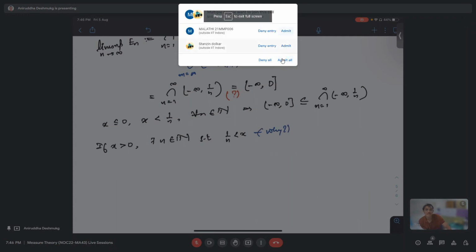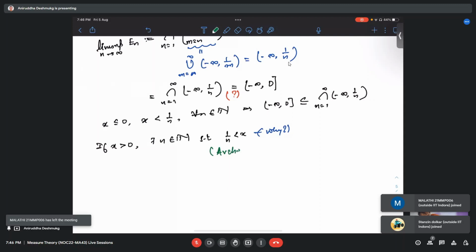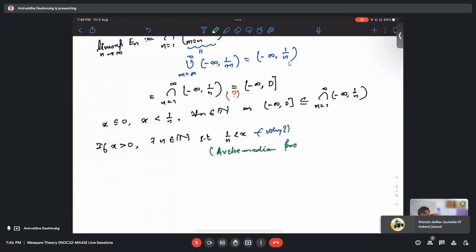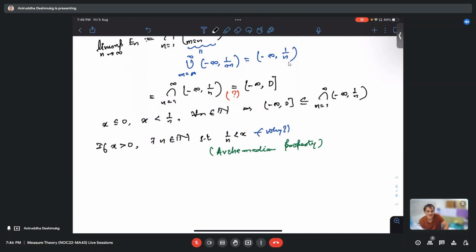That is the Archimedean property. Intuitively it's true, but formally, mathematically, we should give the reason that it is due to the Archimedean property.